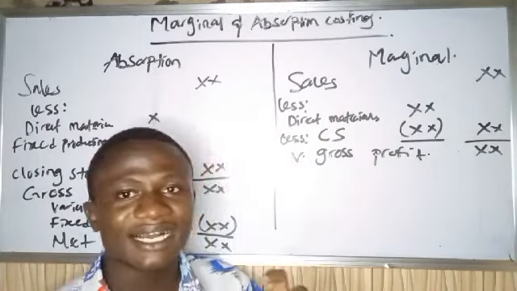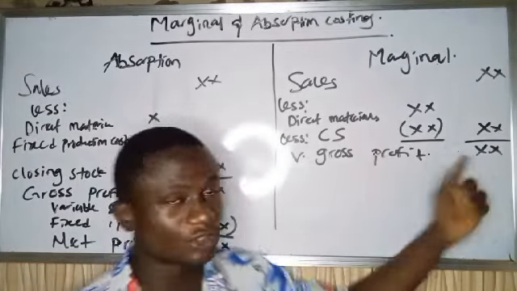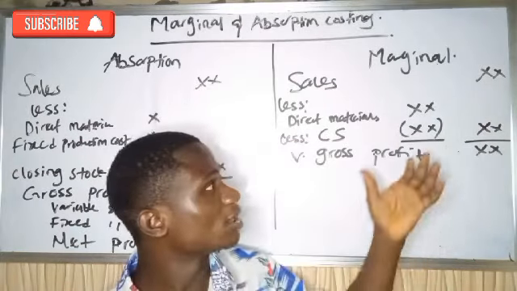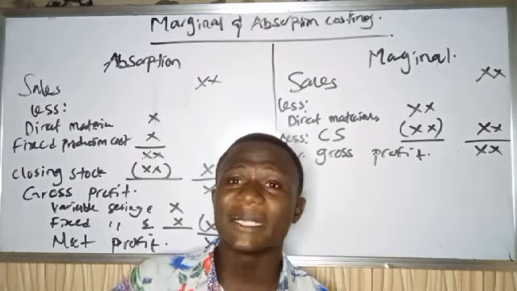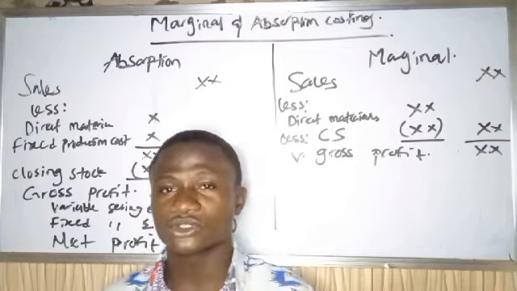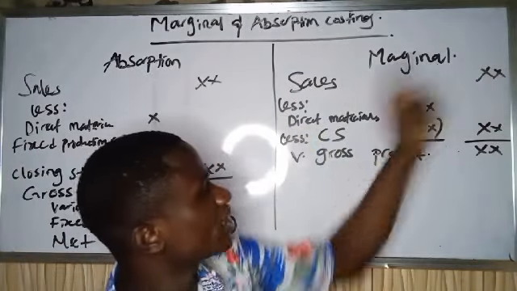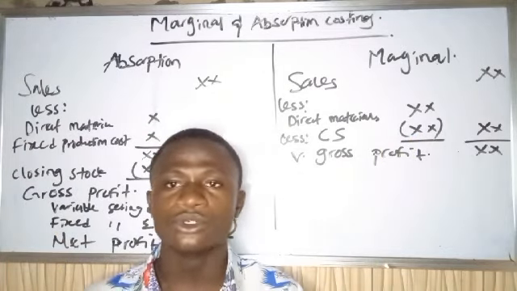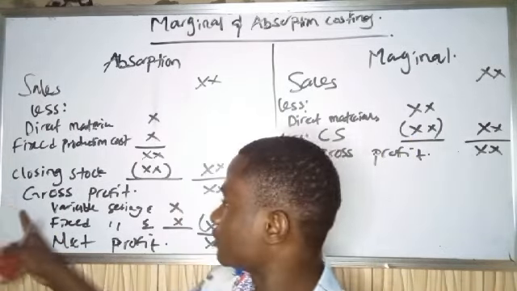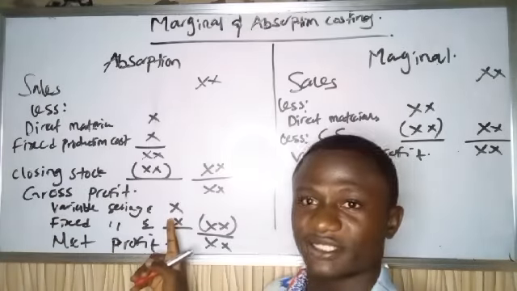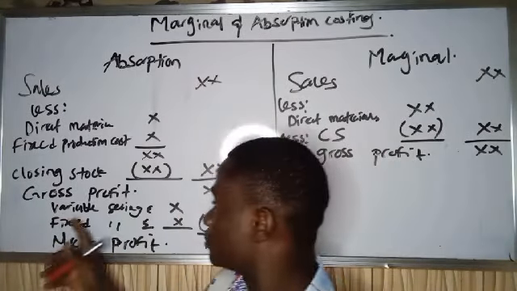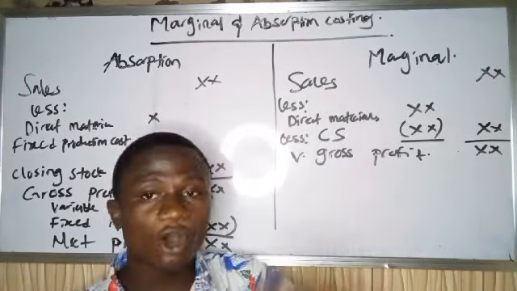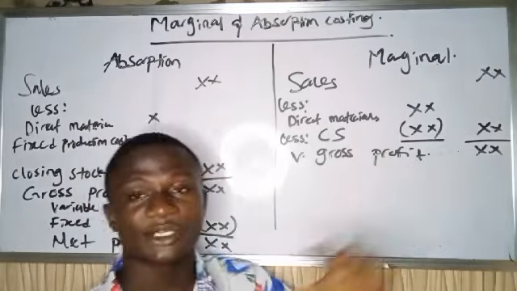Now, the reason I did not call this my contribution straight away is very simple, because I said your contribution is simply your sales value minus all your variable cost. But this is just my sales value minus not all. This direct material is not all my variable costs that I incurred, because if you look at what I wrote here, I also have variable selling expenses. Adding my variable selling expenses, I would have said this is my contribution. But because I've not subtracted all the variable costs, I can't call this my contribution.